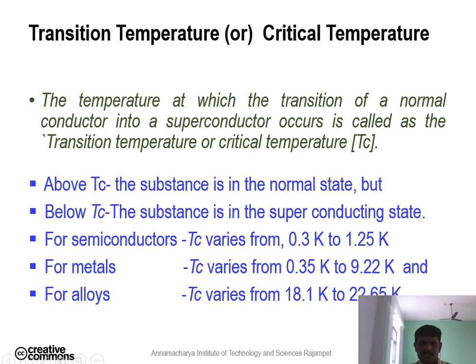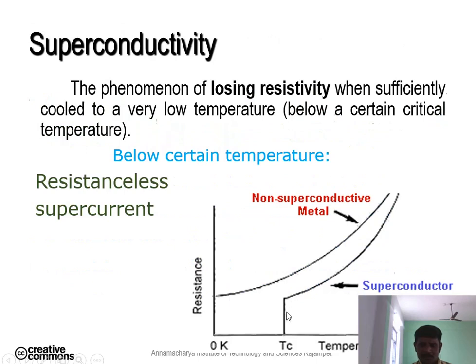So this is the critical temperature: the temperature at which the material undergoes a transition from the normal state to the superconducting state. That particular temperature is known as the critical temperature.